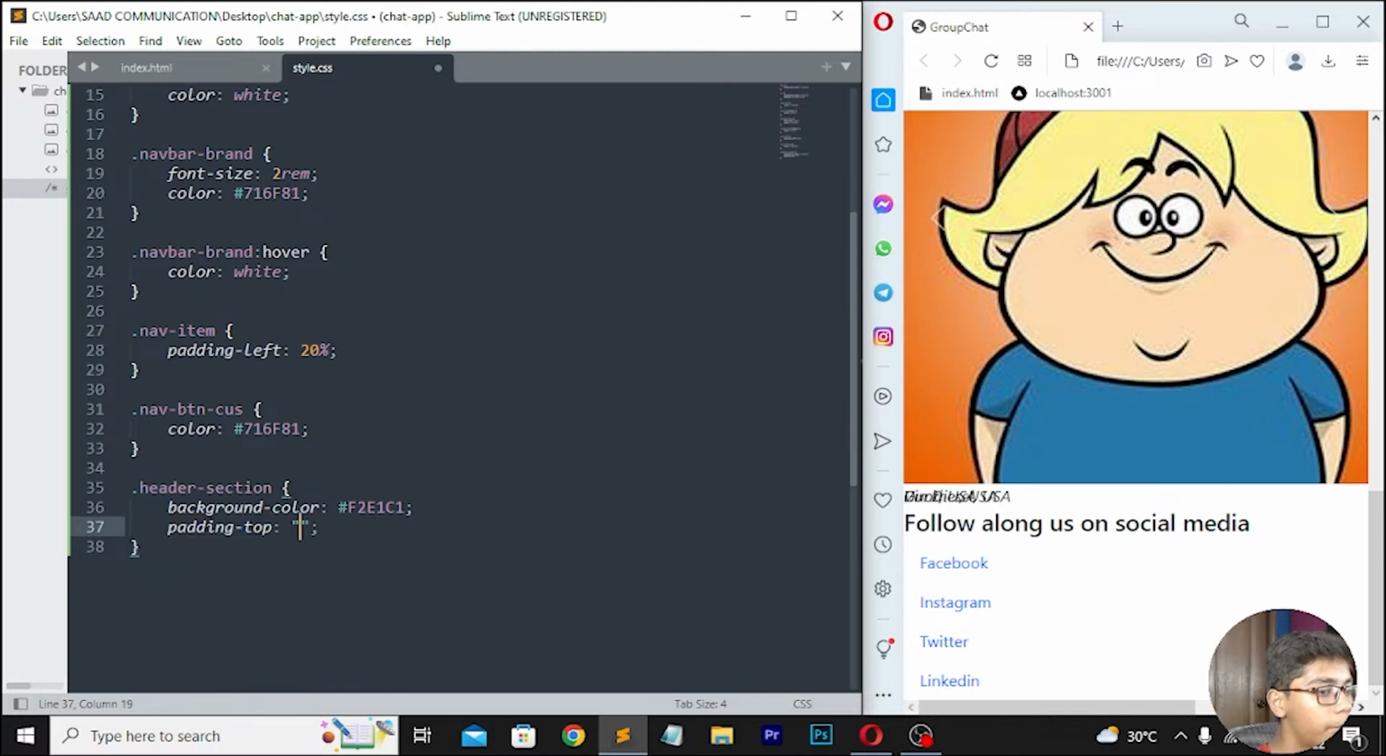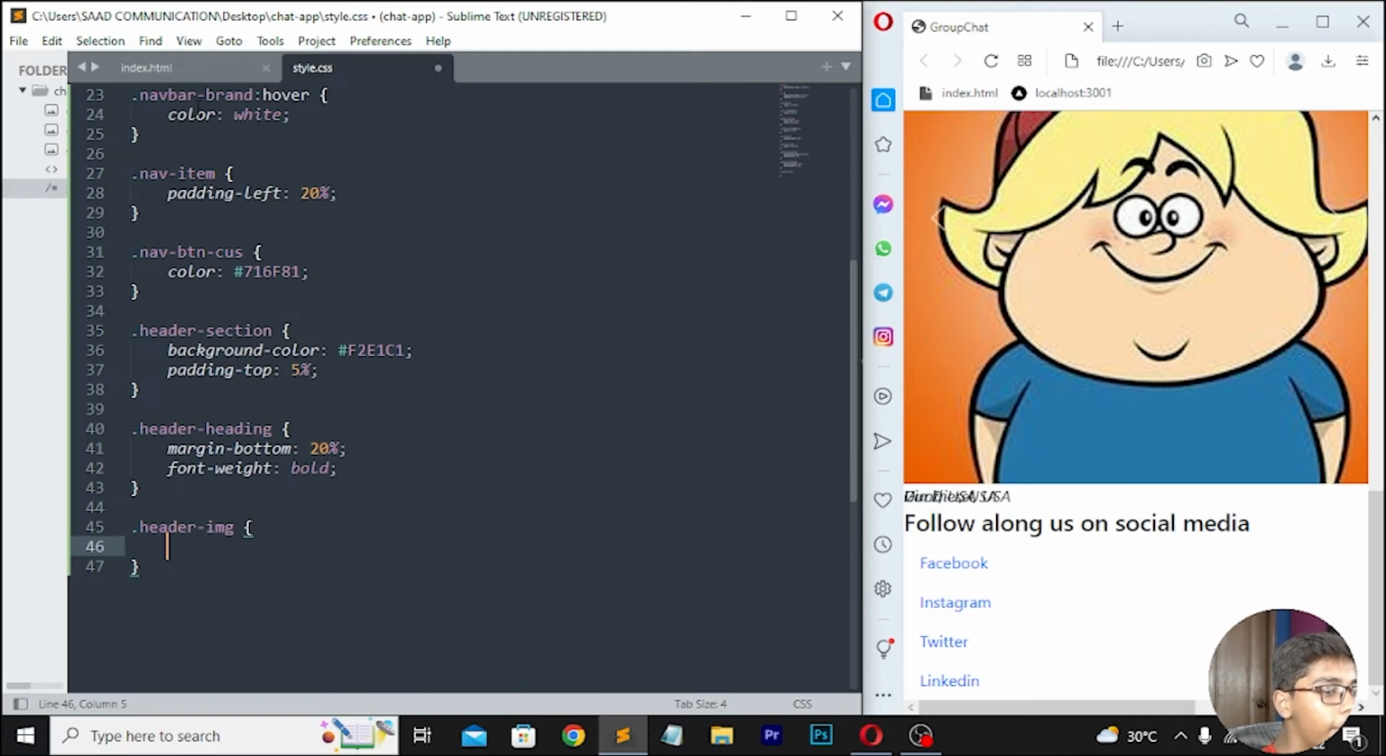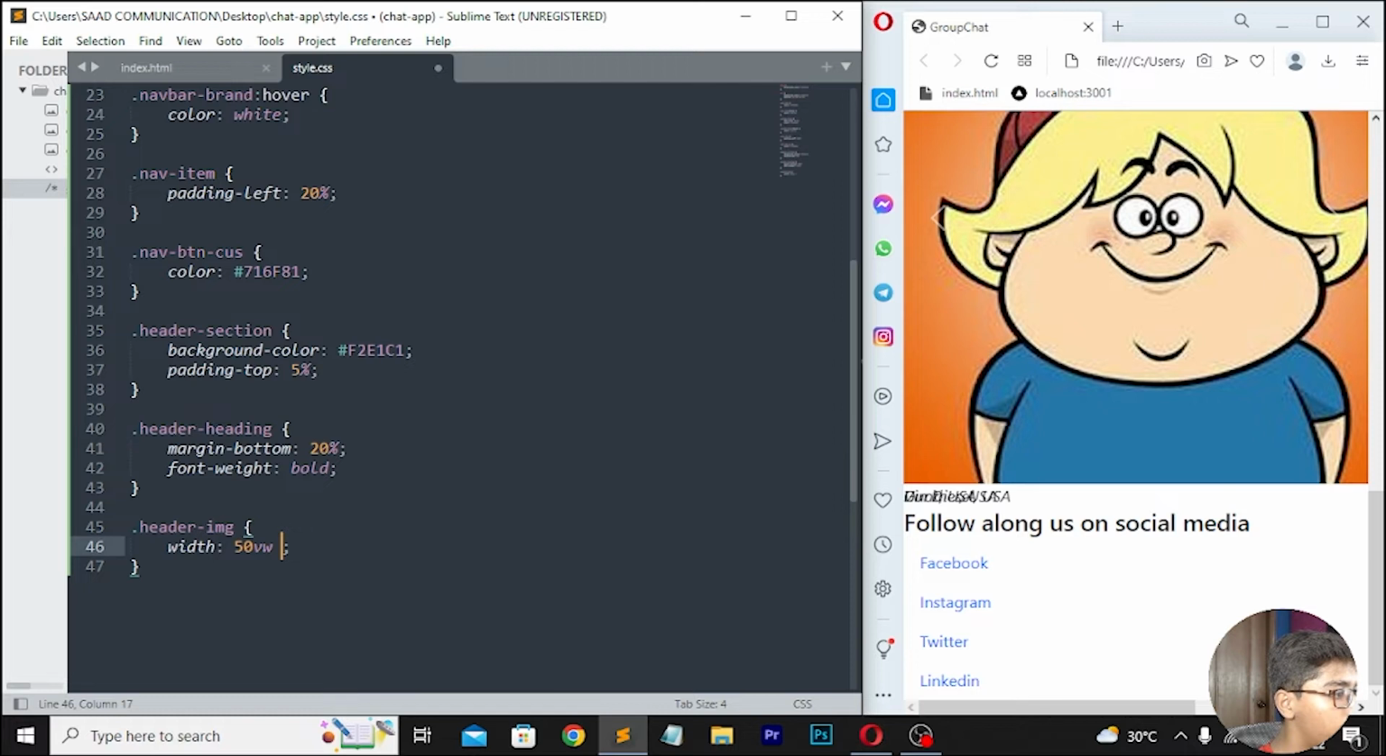padding top, which should be like 5%. So here I will be now writing 5%. Then move down, right here header heading, which should be margin bottom, which should be like 20%. Then right here font weight, which should be bold. Then right here dot header dash image. And then when you've done with this, here you have to move down, and here I will be now writing width 50 vh. So here I will be writing width 50 vw.